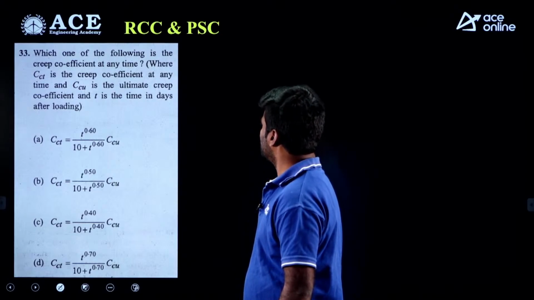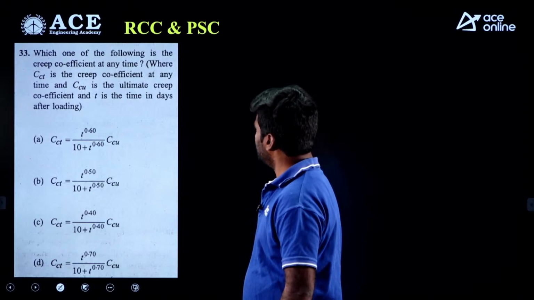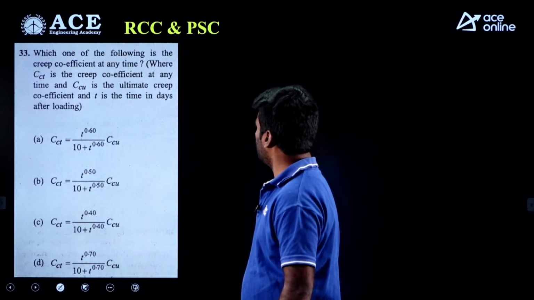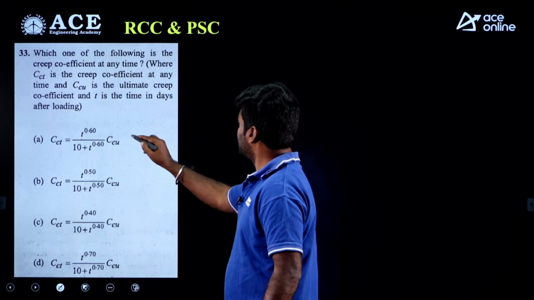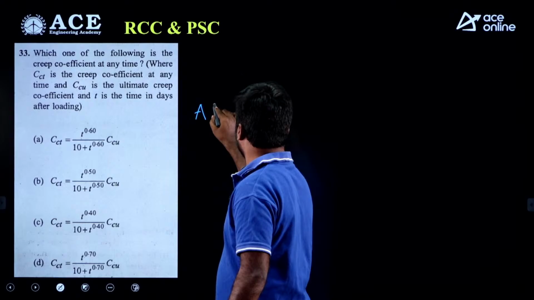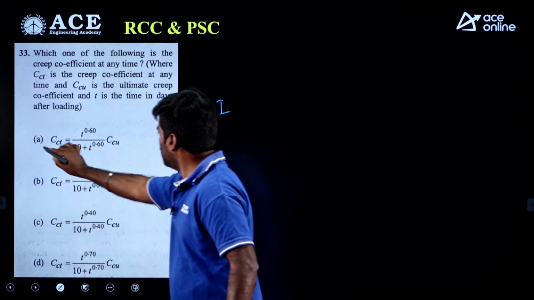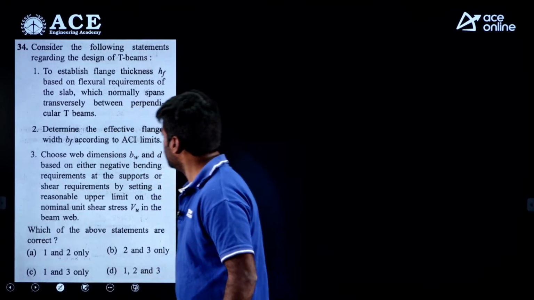Where CCT is the creep coefficient at any time, and CCU is the ultimate creep coefficient, and T is the time in days after loading. This one is a direct formula from the American code. My dear, option A is correct. Moving to the next question.